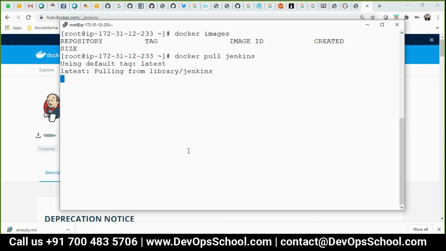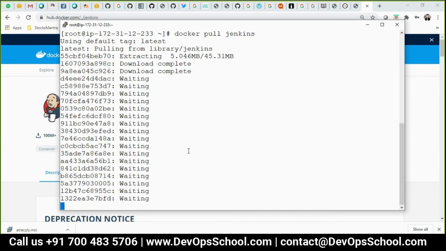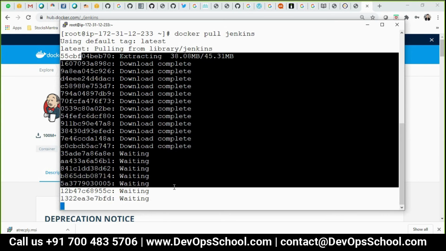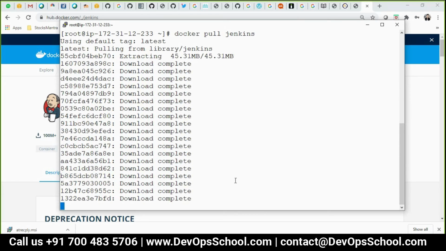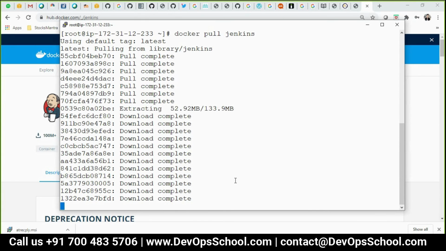Pulling is happening. See, pulling is not one file. You see here, pulling is multiple files. And I said very clearly, please read my statement: an image is nothing but a collection of multiple file systems. So basically it's pulling multiple layers and extracting at the same time. It's not one file, not one executable or something.